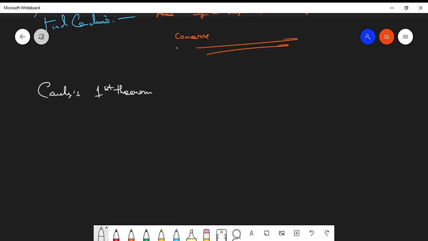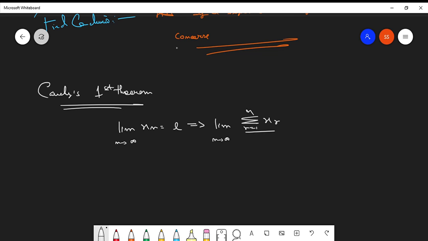Cauchy's first theorem says that if limit n tends to infinity xn is equal to L, this implies limit n tends to infinity summation r equals 1 to n xr over n is also equal to L. Basically, limit n tends to infinity (x1 plus x2 and so on till xn) by n is also equal to L. This is Cauchy's first theorem. Pretty easy to understand, right? Do you need a problem to understand this?